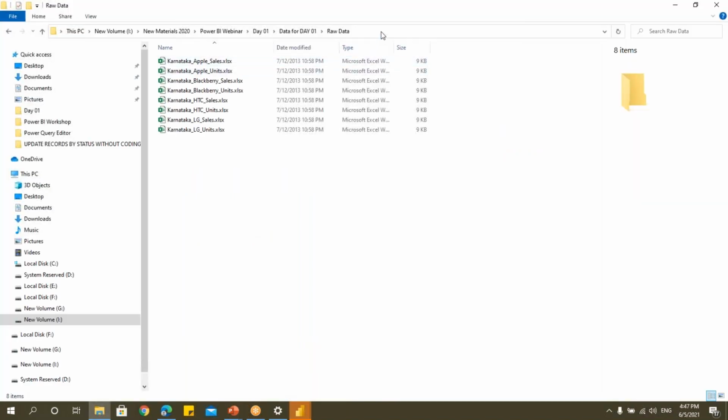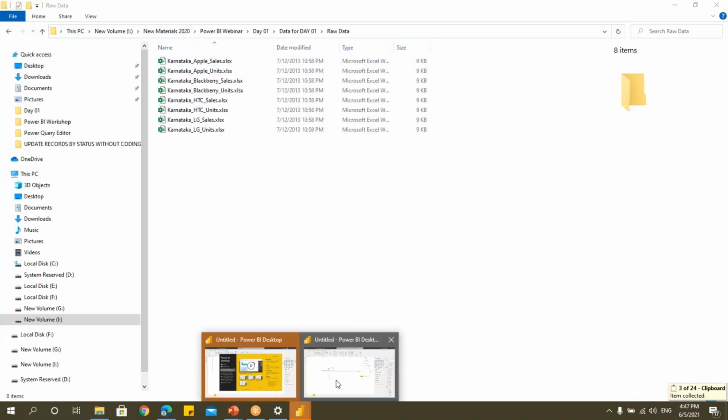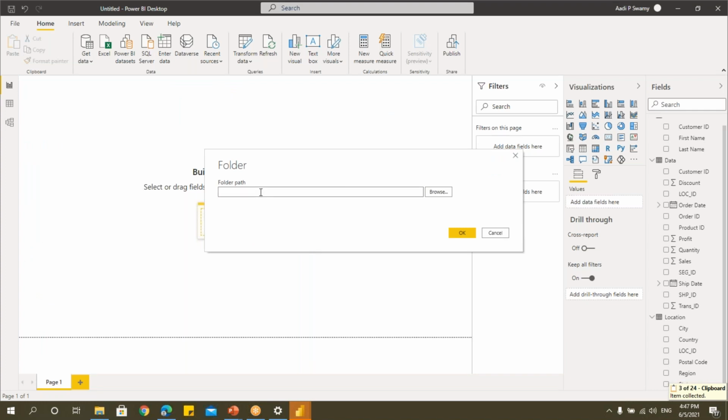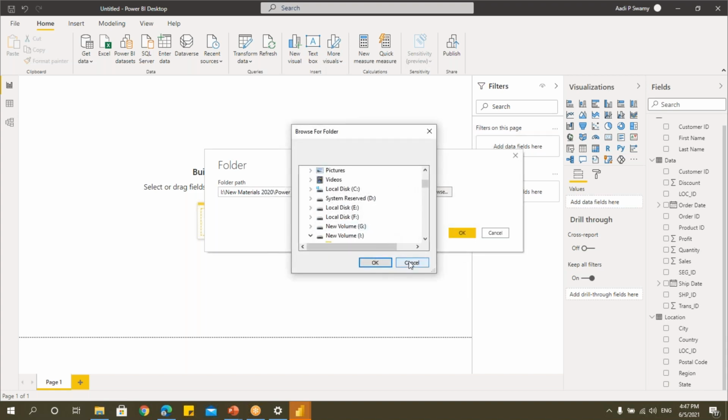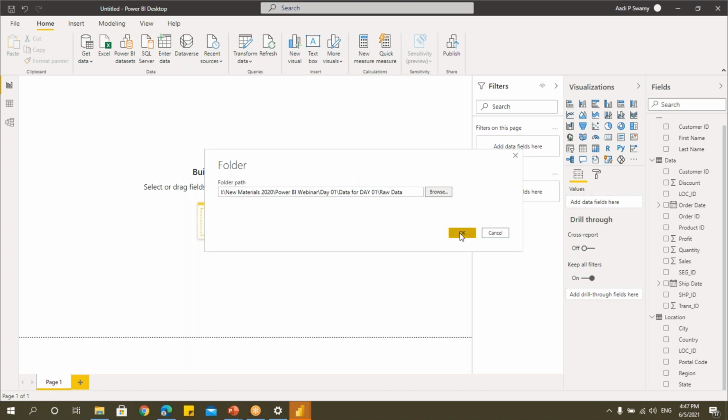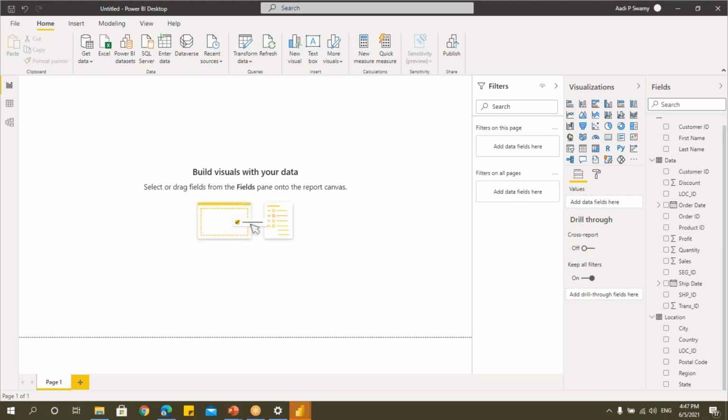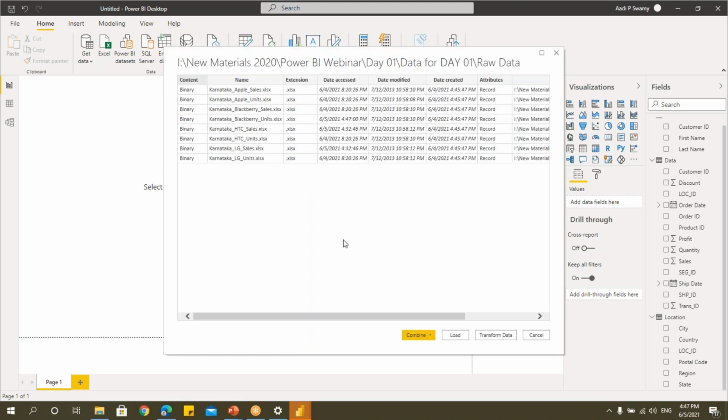It'll ask for the path. This can be done in Excel also. I will paste that folder, say browse, or I'll say okay. If you want to browse it, you can just go here and select the path, or I've already given the path. I'll say okay. Once I say okay, it will list down all the files here. You can see that I have all the files here.